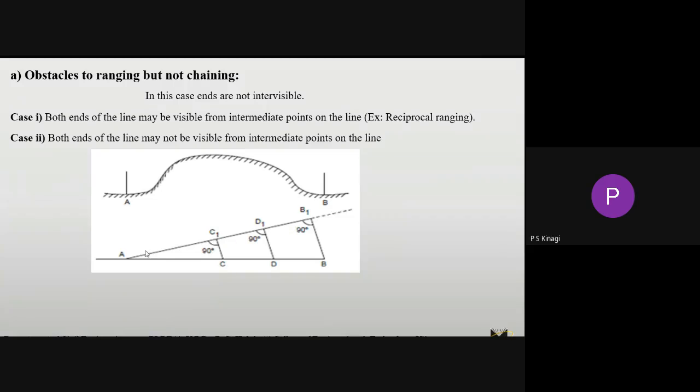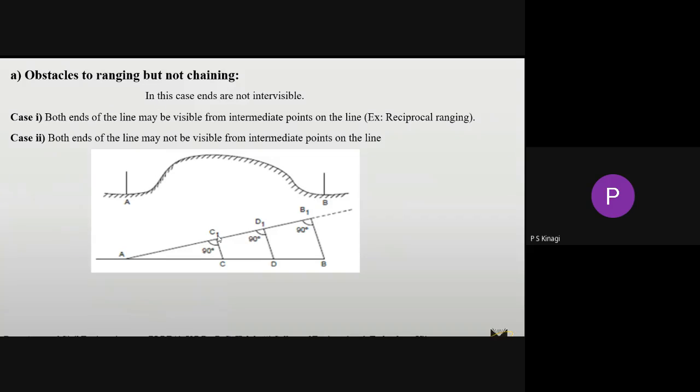Similarly, you have to select the C1 point and D1 point along the random line. Then you have to erect perpendicular lines again. These lines will touch the C and D points at some distances. Then again you have to measure the distance of C1 and D1. You can easily measure the distance from D1 and C1.